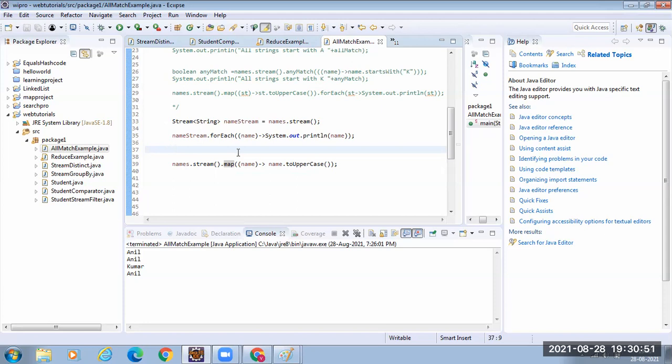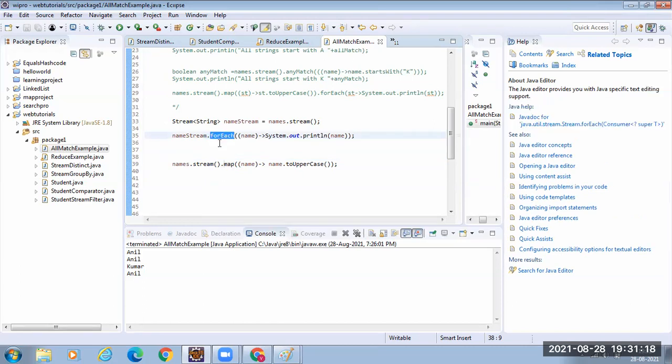But here, since you are passing to stream, the map should know how to convert. It takes care of calling the apply method. Since it is a Java function itself, we don't need to call explicitly. The map is going to call the apply method. Whenever you call the apply method, this logic should be executed. That is what I am passing.